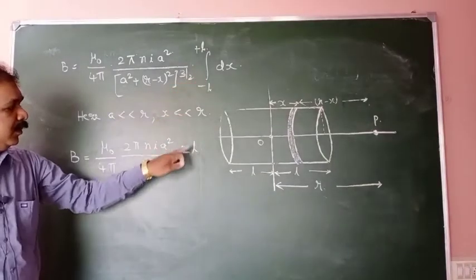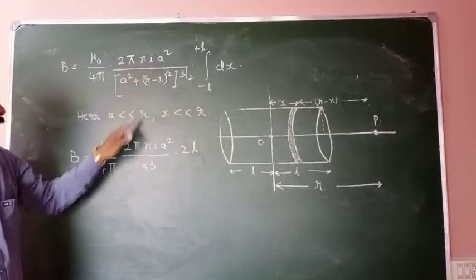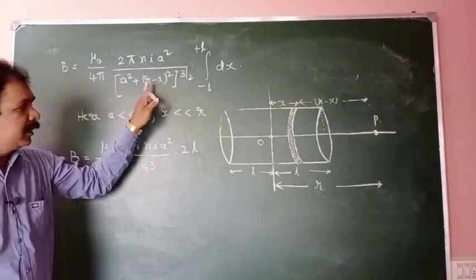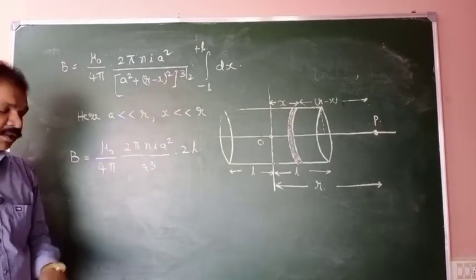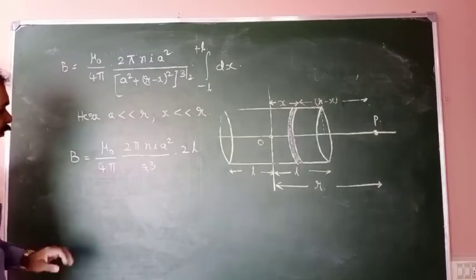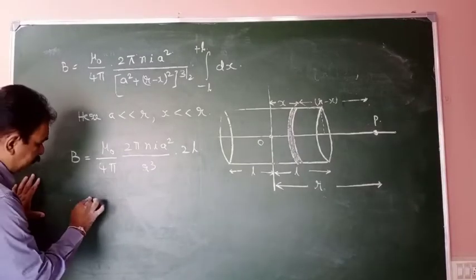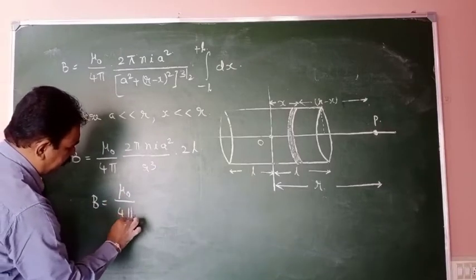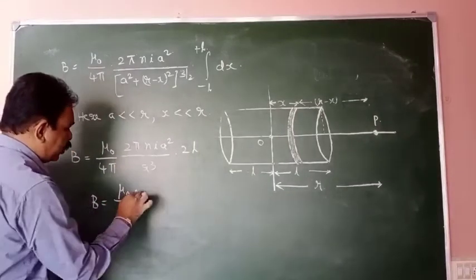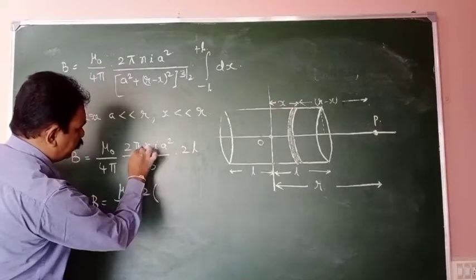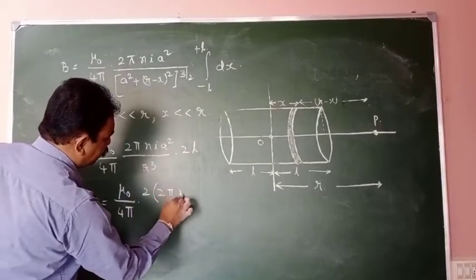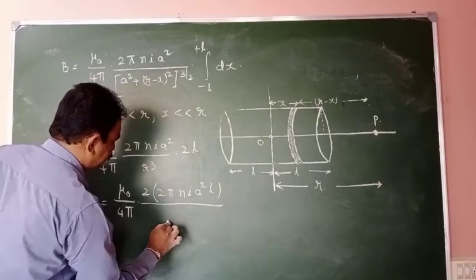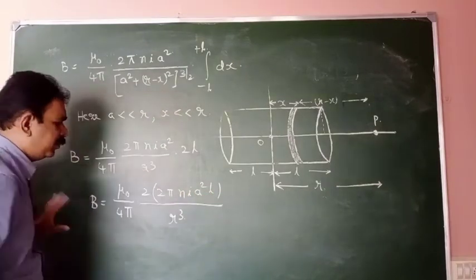This value will be 2L. I wrote the same here. I neglected a, I neglected x, and R² power 3 by 2 will be R³. Now I am writing this in this format: μ0 by 4π, and this 2 you bring to here, 2π n I a² L by R³.